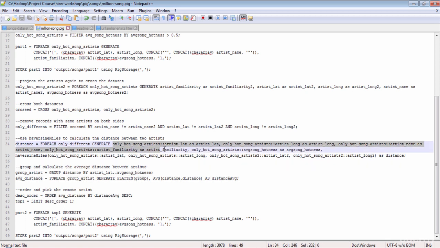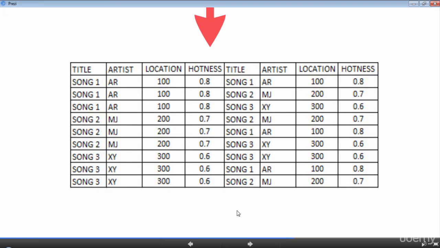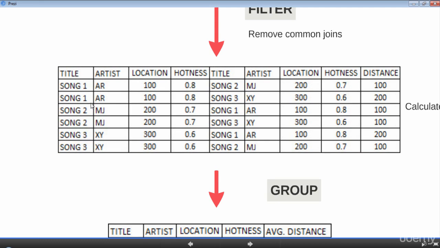Here we are grouping all columns from artist latitude all the way to average song hardness. Instead of listing every single column, you can just specify the starting column and the ending column with the two-dot delimiter, and this group by operator will group the relation on all these columns. Let's go back to the slide to visualize the average distance calculation. When you group by artist, for instance, all records for MJ will be grouped. So for artist MJ, you will have AR and XY grouped, and you can do an average on the distance column, which will give you the average distance of artist MJ to other artists in the group.